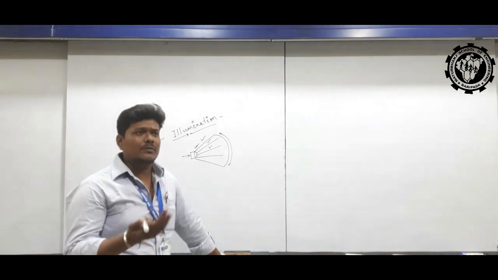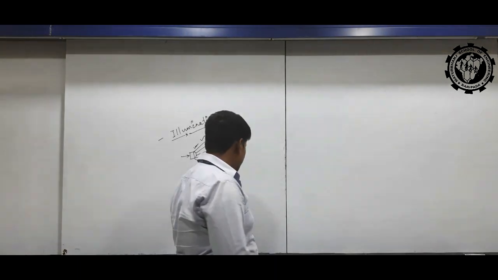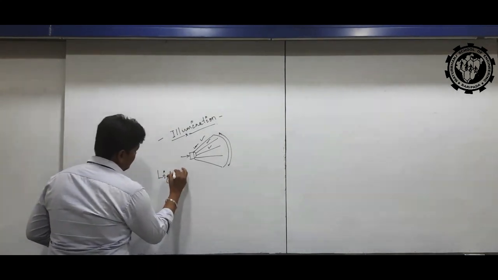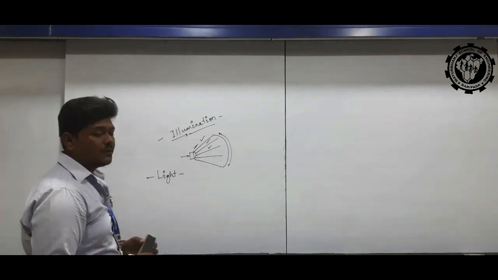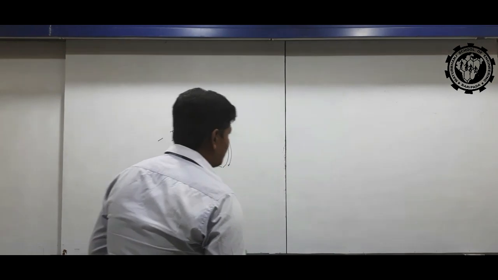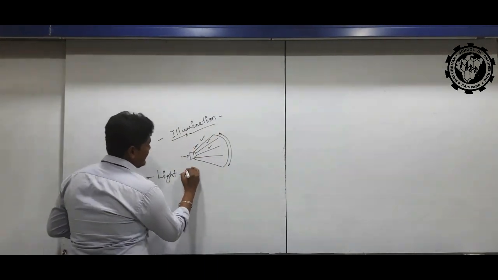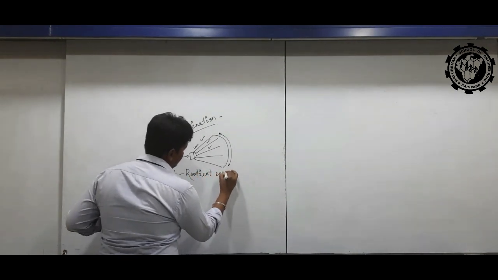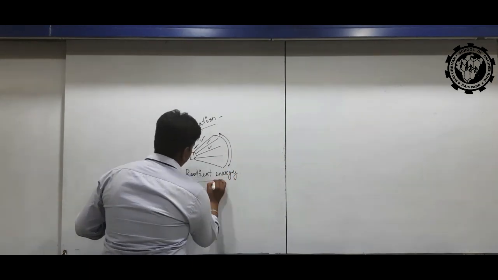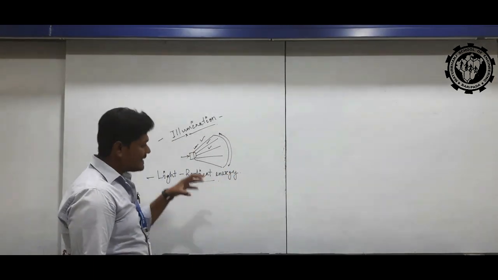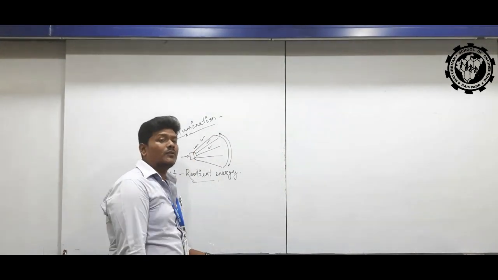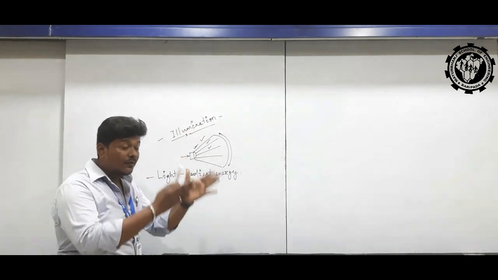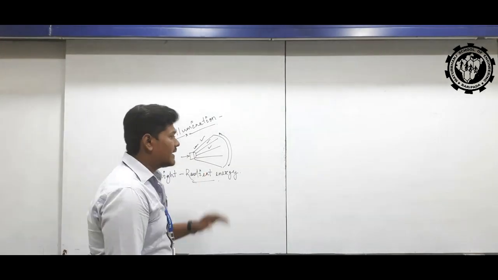First of all, we know what is light. What do you mean by light? Do you know about light? Light is a radiant energy. The light is a radiant energy which occurs from a hot body and falls on a surface which is fully visible to a human being.